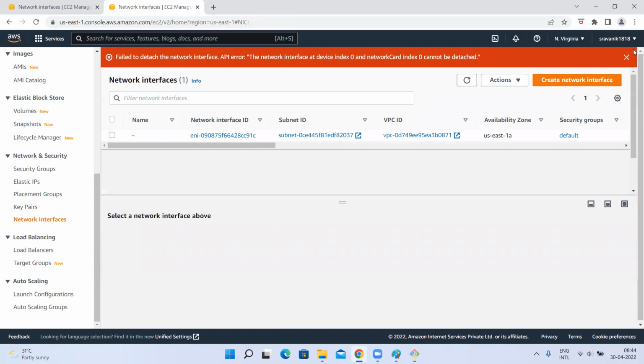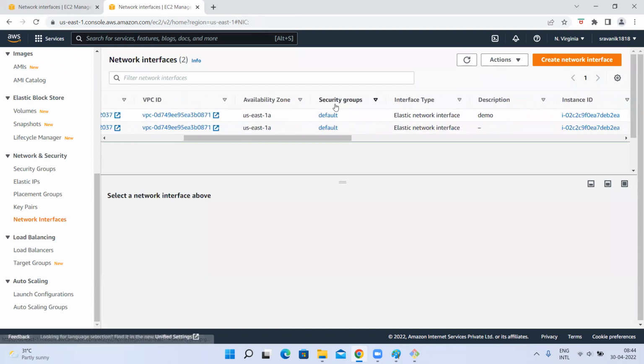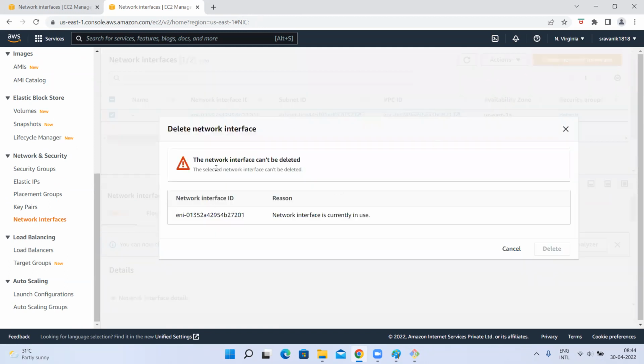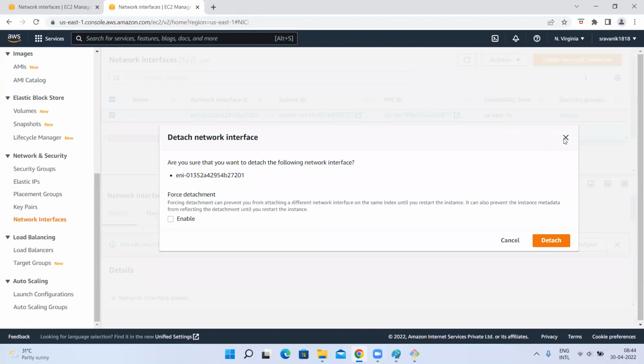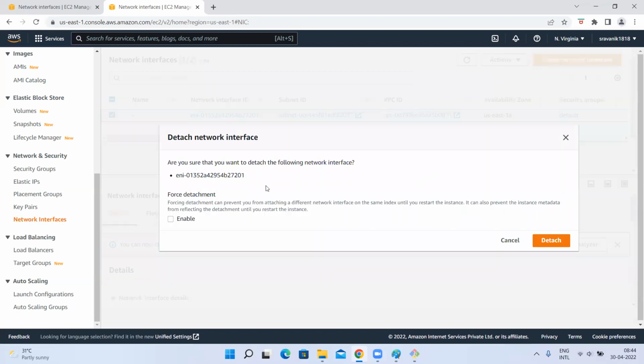Okay, something showed an error. Let me delete it. It says the selected ENI network interface is currently in use, so let me detach it first. Just a second. Detach it. Okay. It should show as available, but it is not showing yet.